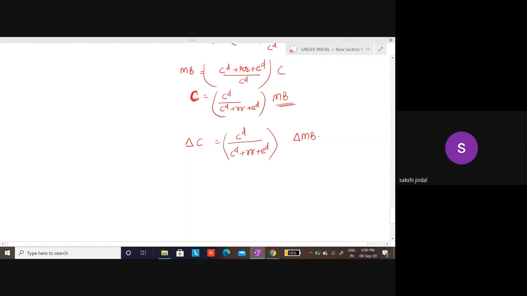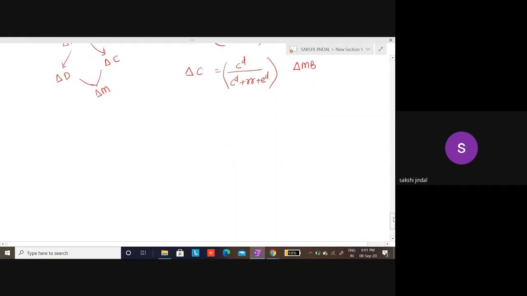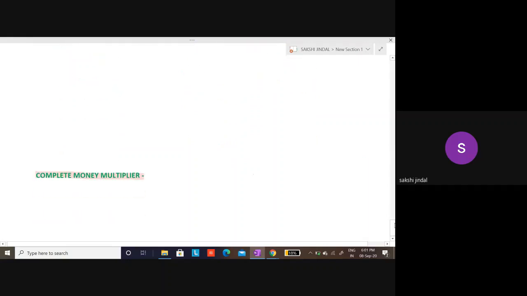Clear? Okay, now because I have said that if there is a change in monetary base, this will lead to a change in deposits as well as a change in currency. This will collectively change my monetary base and monetary stock. Okay, so what will be my overall change in complete money multiplier?